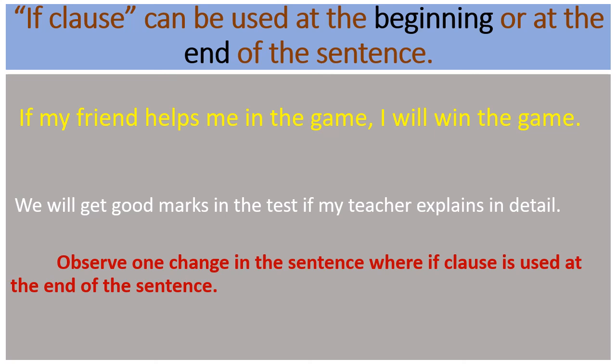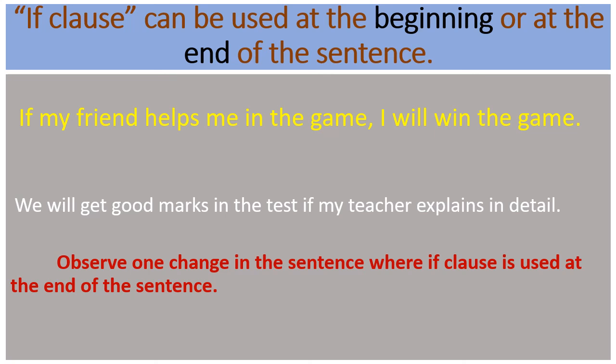Now, look at these two examples. You can understand that if clause can be used with the first sentence or it can be used in the second sentence. Observe one change in the sentence where if clause is used at the end of the sentence.